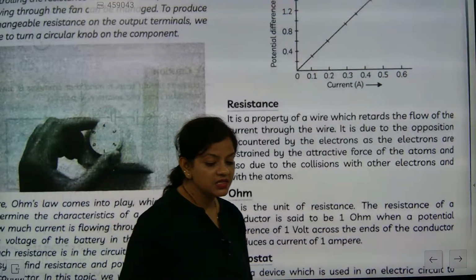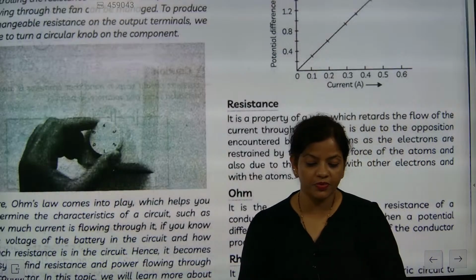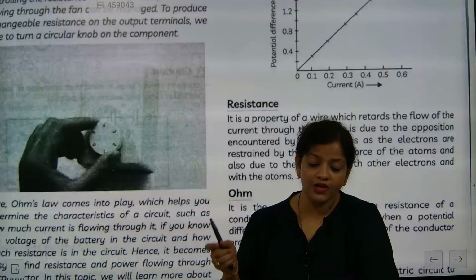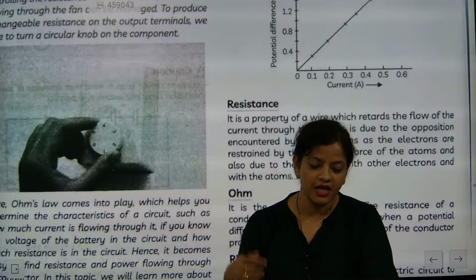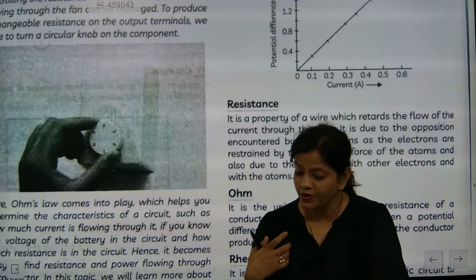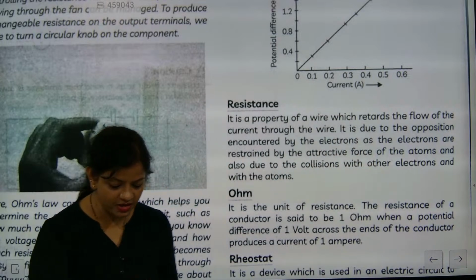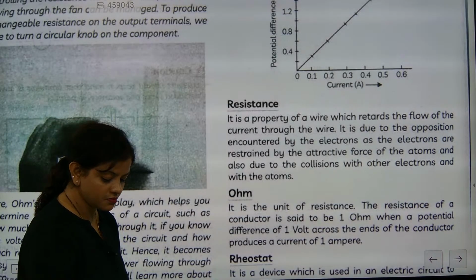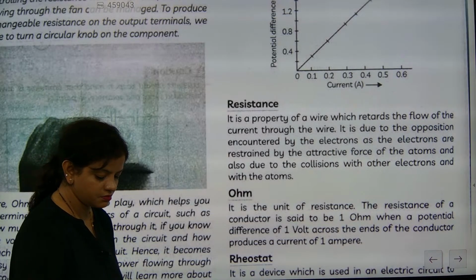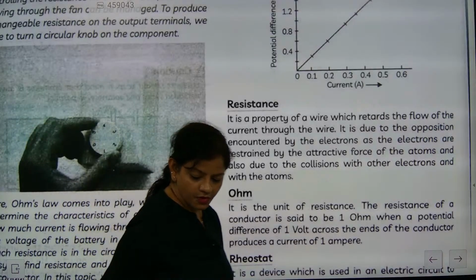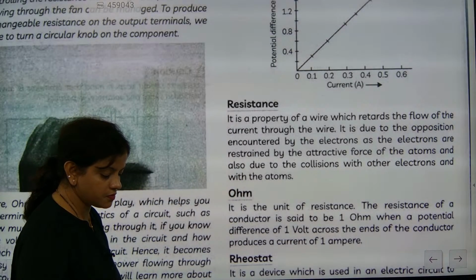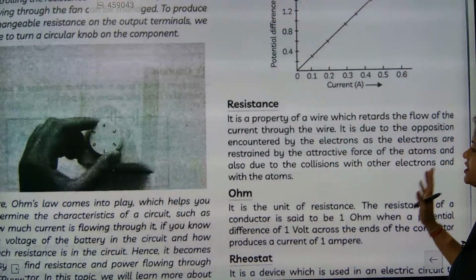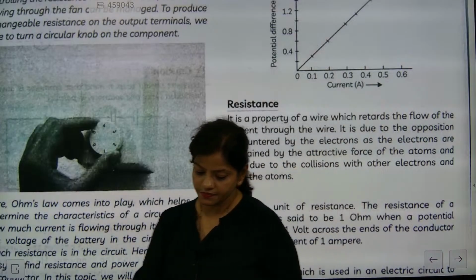Okay, difference between resistors and resistance. See, resistance is what, beta? Resistors are the type of devices which restrict the flow of current in the circuit. And beta, resistance is the intrinsic property of the material. Resistance is the intrinsic property of the material. Understood or not? Got it? So it is the intrinsic property of the material.